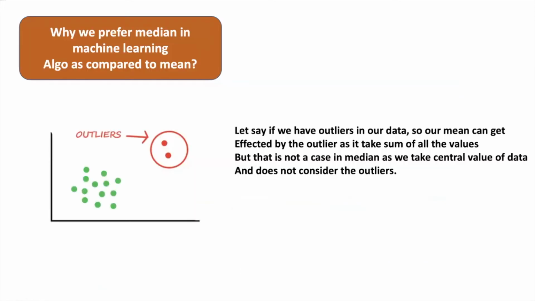Now, the most important question is why we prefer median over mean for accuracy. We do this because of the outliers. Outliers are the exception data in our dataset. Let's say we have outliers in our data, so our mean can get affected by the outliers as it takes the sum of all the values. But that is not the case in median, as we take only the center value of data and don't consider the outliers. So median accuracy is more precise than mean accuracy.